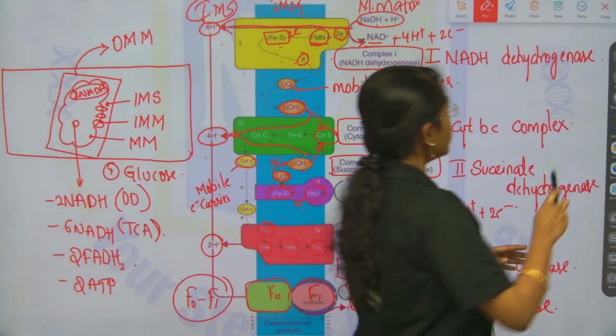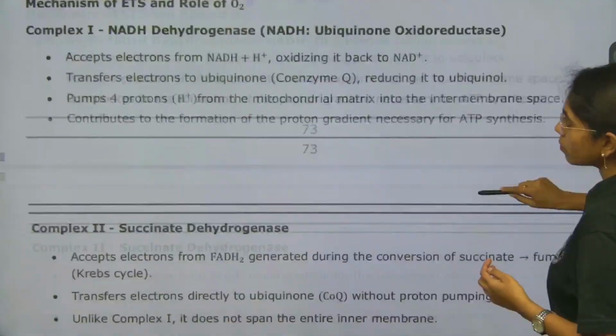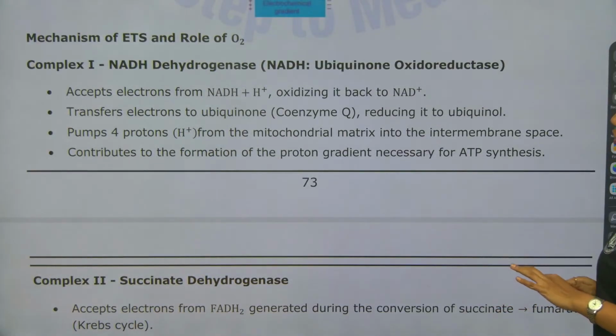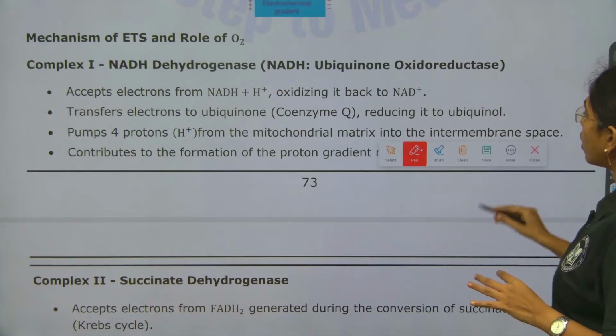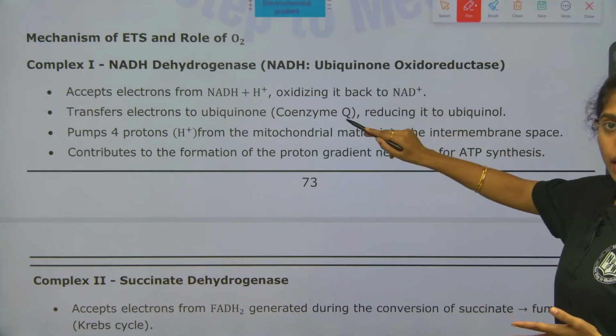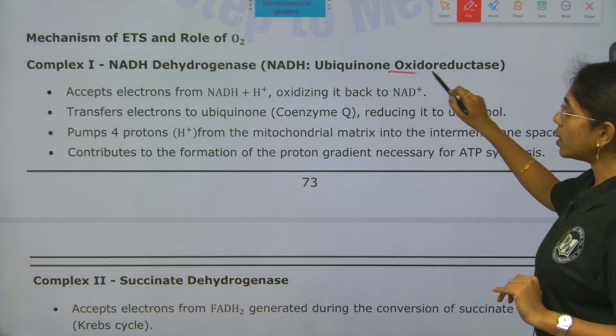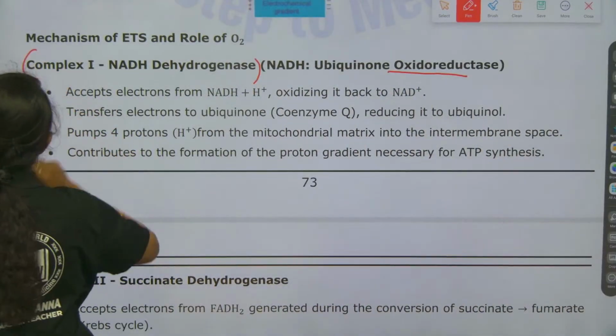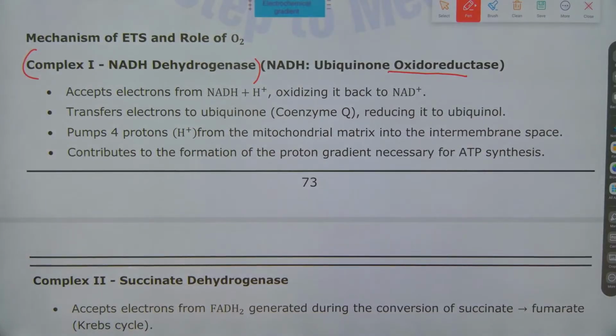Now we will go with the theory. So you see complex 1, that is NADH dehydrogenase, also called ubiquinone oxidoreductase. If you are comfortable with this, you can mention it. If not, your answer will also go fine. Okay, complex 1, NADH dehydrogenase.